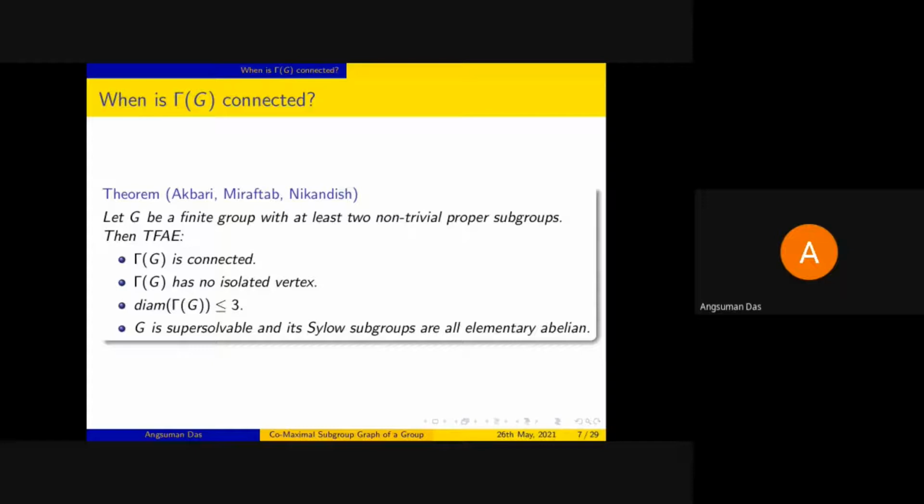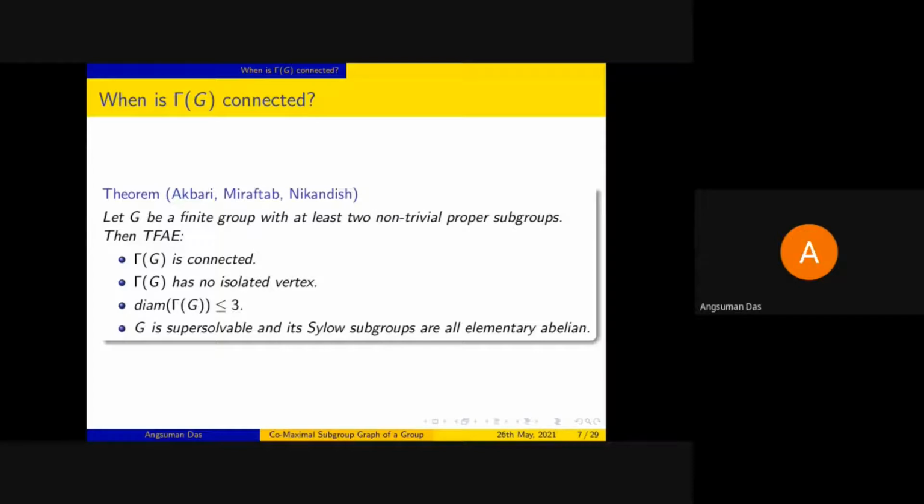The graph gamma G is connected if and only if it has no isolated vertex, if and only if the diameter is less than or equal to 3. And the last condition is an important one: if and only if the group G is a supersolvable group and all of its Sylow subgroups are elementary abelian. Well, obviously, if the graph is connected, it has no isolated vertex. But what is important is that if it has no isolated vertex, it has to be connected. Now, that is an important result.